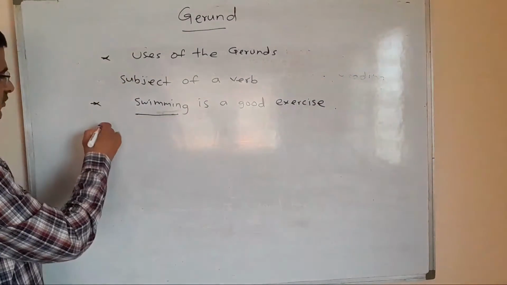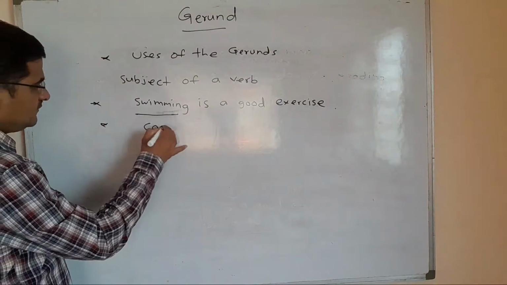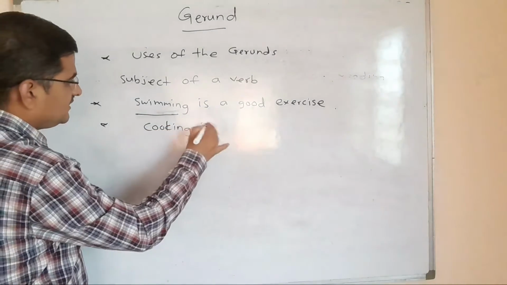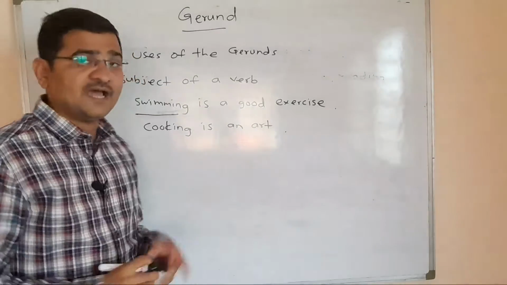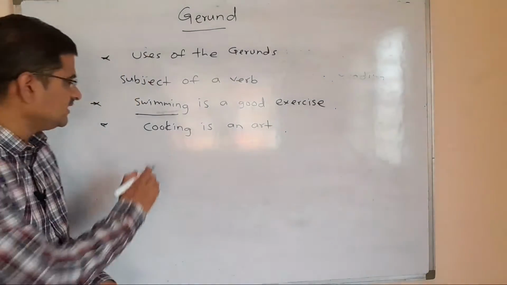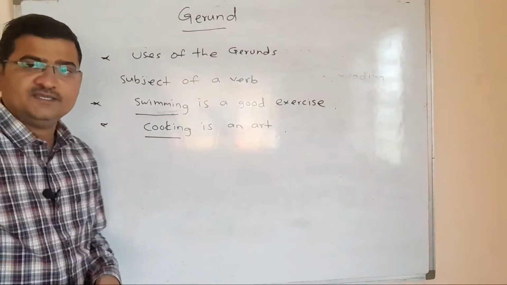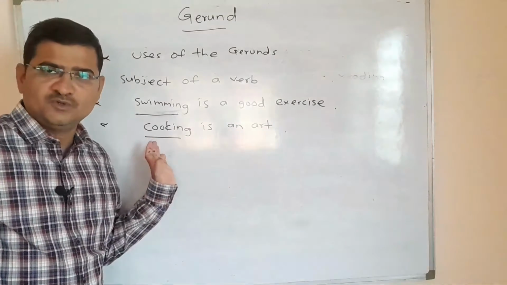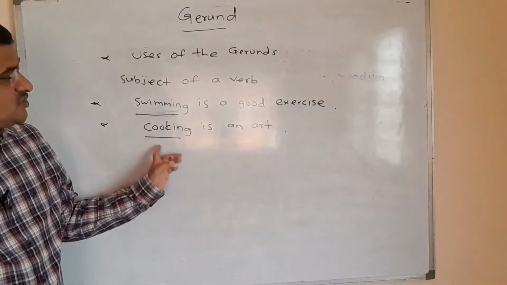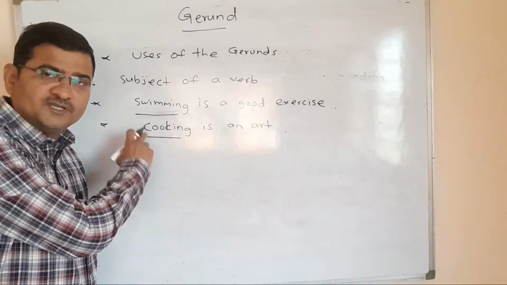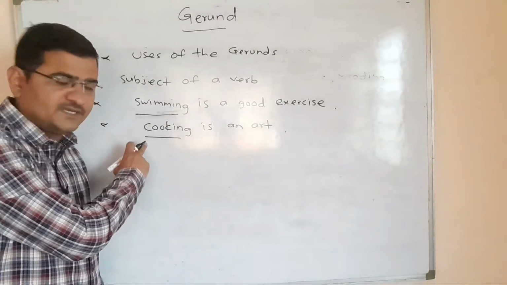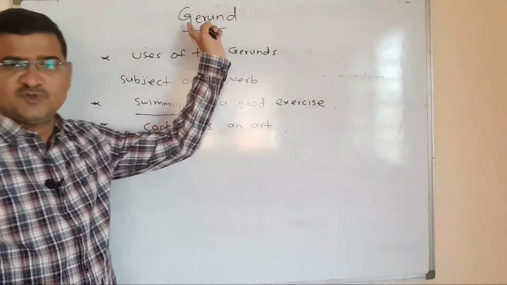Let us study one more example. Cooking is an art. So here also cooking is a verbal noun, or we can say it is the subject of a verb. That's why it is playing the role of a noun here. Cooking is a noun here and that's why it is an example of a gerund.